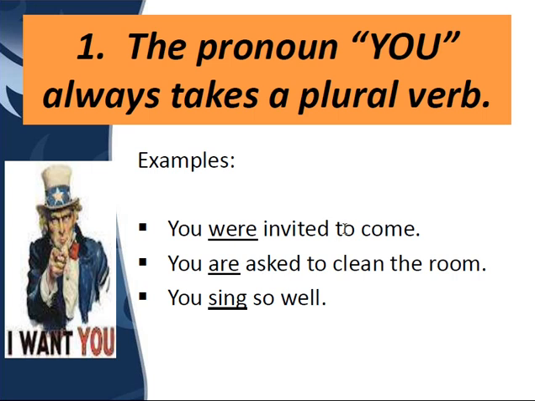If I say he is playing, he is a singular subject and is is a verb used with a singular subject. But if instead of he I say they, now they is a plural subject, and with they we will not use is, so we say they are playing. Are is a plural verb which is used with a plural subject, that is they.